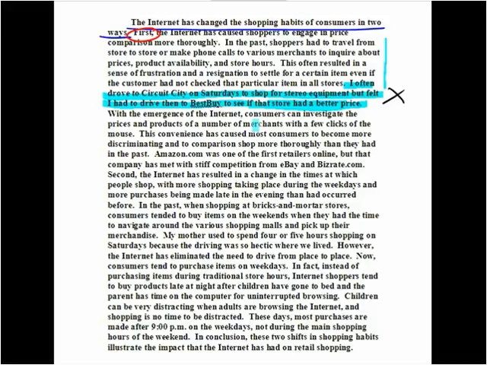With the emergence of the Internet, consumers can investigate the prices and products of a number of merchants with a few clicks of the mouse. This convenience has caused most consumers to become more discriminating and to comparison shop more thoroughly than they had in the past. Amazon.com was one of the first retailers online, but that company has met with stiff competition from eBay and BizRate.com. Well, it's not at all clear what this sentence has to do with the topic of the paragraph. This is a sentence that should be eliminated.